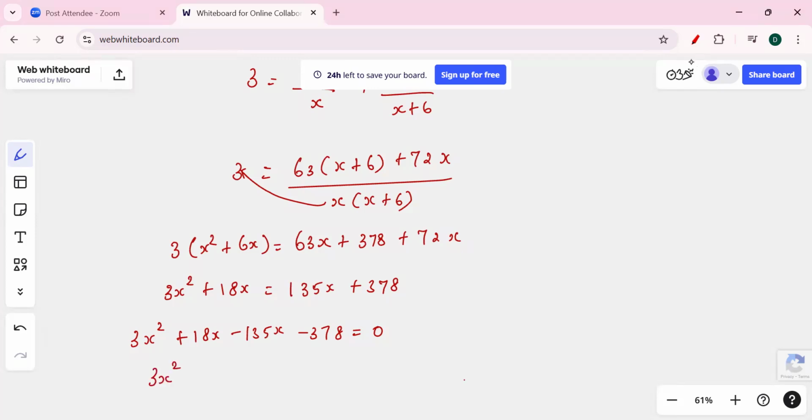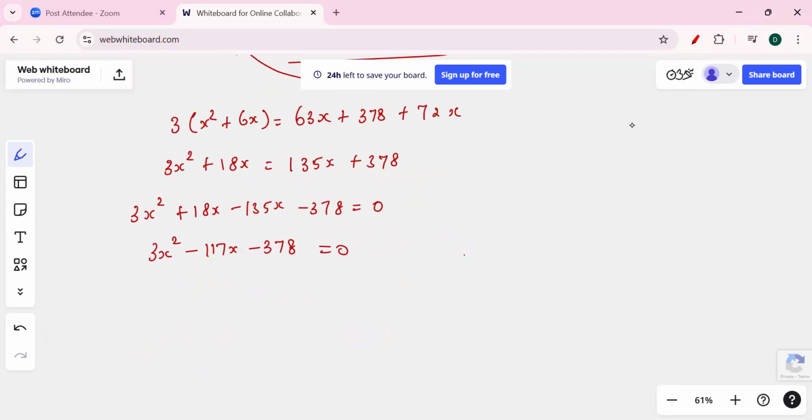Three x squared minus 117x minus 378 is equal to 0. We can divide the entire equation by 3, which gives x squared minus 39x minus 126 is equal to 0.